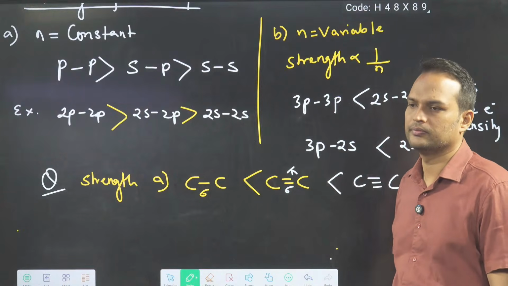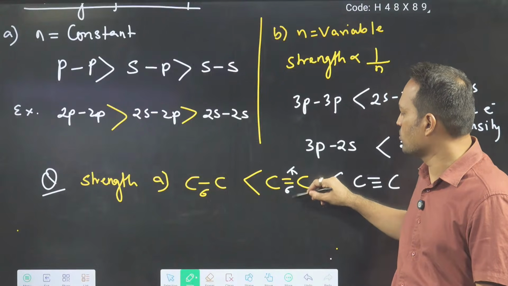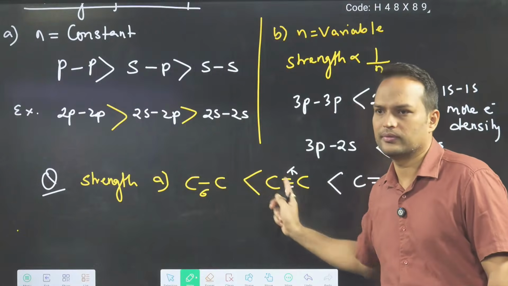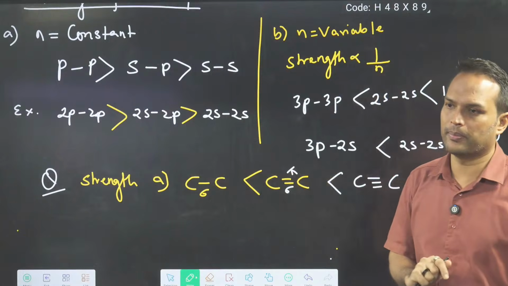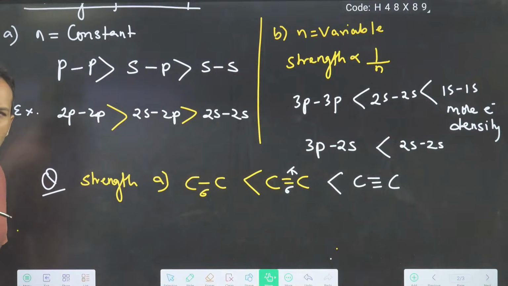Down, up. So if I ask you like that, then you will say, sir, down is sigma, up is pi, sigma bond is stronger. But don't think like this. This is single bond and double bond comparison. Okay. Next point.